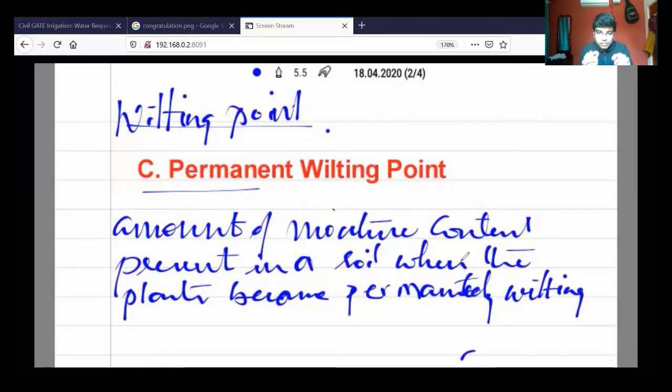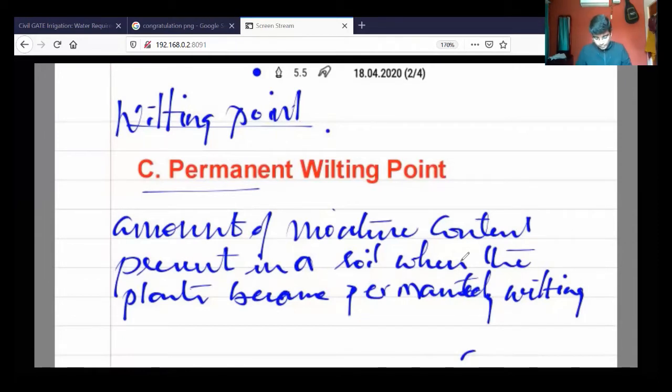Beyond that, if that moisture is not available for a particular plant, then the plant will die. That dying condition cannot be retained.